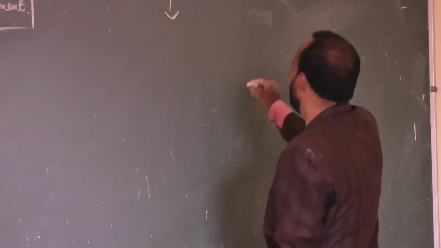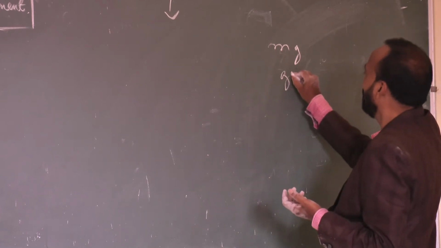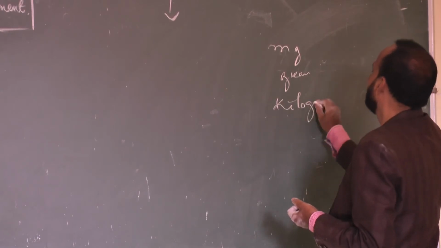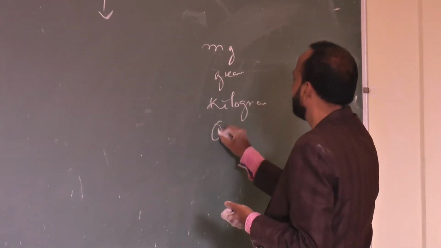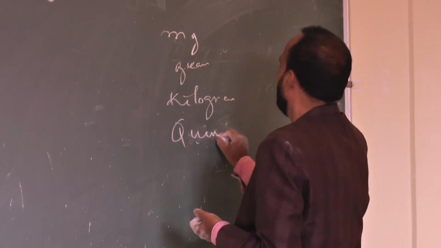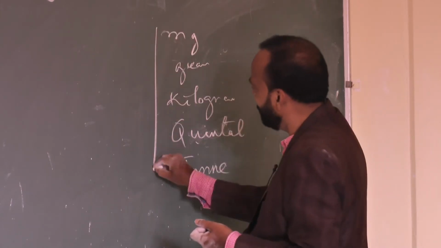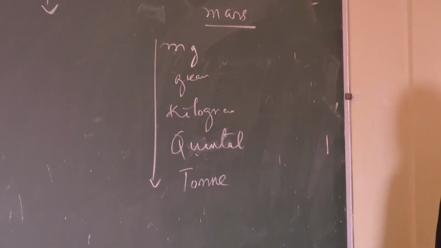Milligram is the unit used to measure small pieces of gold like this. So, milligram, gram, then kilogram, then I can use quintals after kilogram, then tons. These are all units to measure mass. All are the standard units used to measure mass.